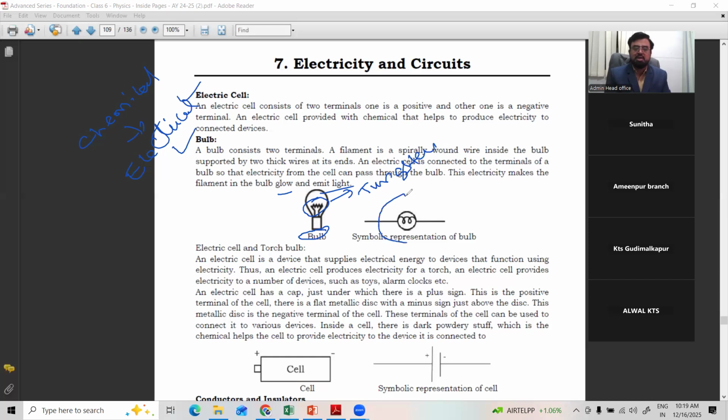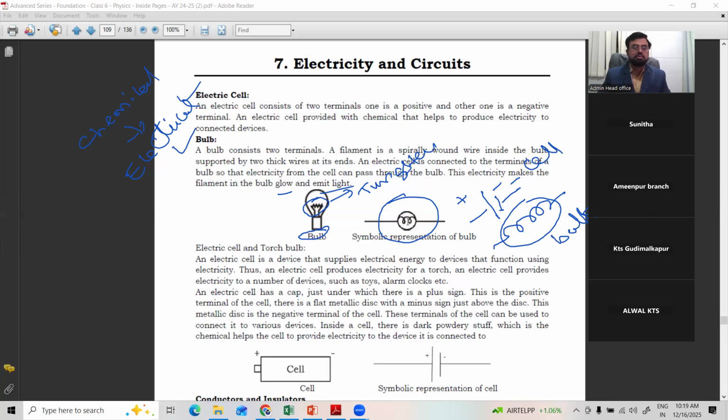So this is the symbol of the bulb. The symbol of the cell is this, represented by positive and negative, and this is for the bulb, the filament shape. This is the cell, this is the bulb, which are the two important components of electricity, right? Now we'll come to some more information about the cell and torch bulb.